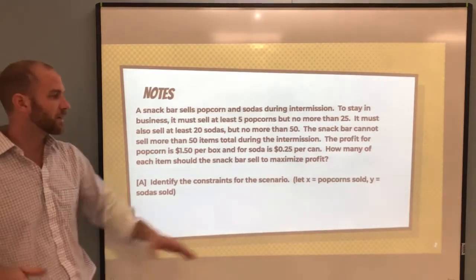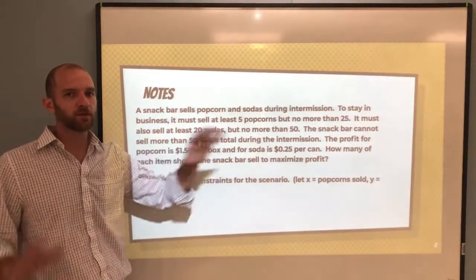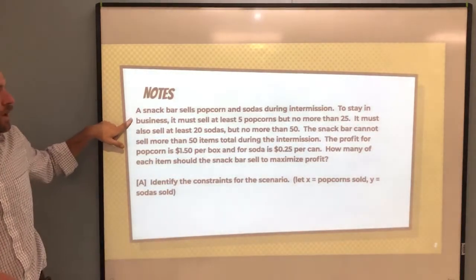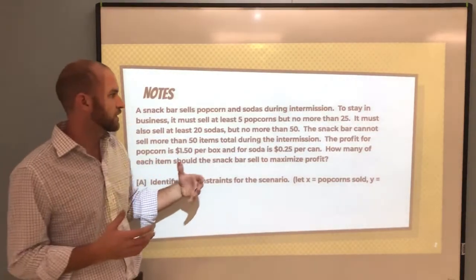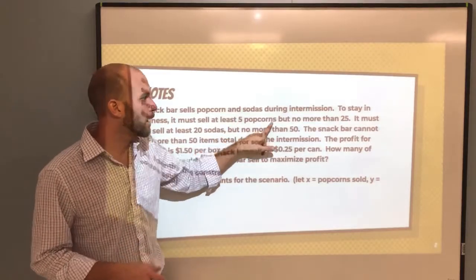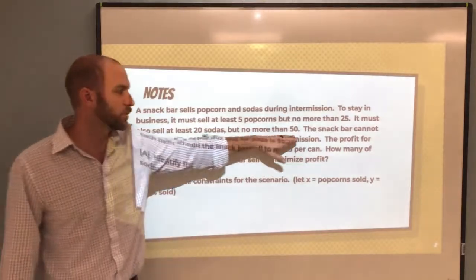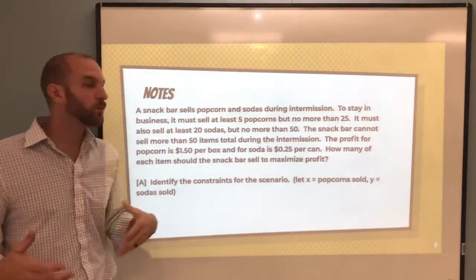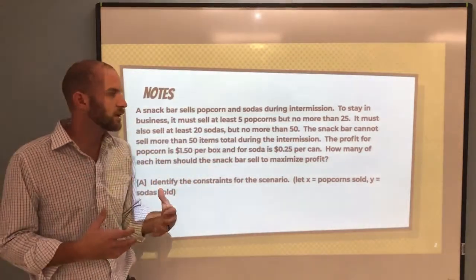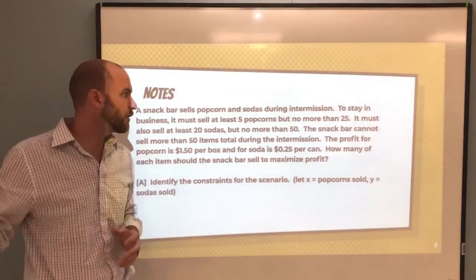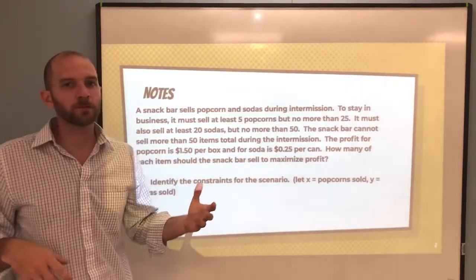So if you're selling anything, that's obviously your objective, right? To make the most money possible. And if we think about something like an intermission, there are going to be some constraints here. So at least 5 popcorns, but no more than 25, and at least 20 sodas, but no more than 50. Why might we want to set these constraints? Why wouldn't you say, well, let's just sell 25 popcorns and 50 sodas?